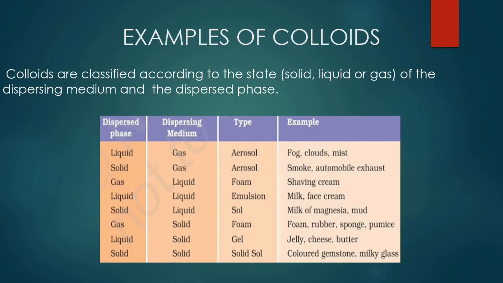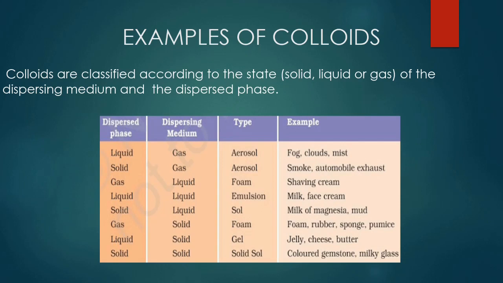Gas in liquid is called foam. Visualize shaving cream. There are bubbles in liquid stuff, so it's actually gas in liquid. Liquid in liquid is called an emulsion. That is what milk is. Milk is an emulsion, as well as face cream. Next, solid dispersed in liquid is called sol. An example is milk of magnesia and mud.